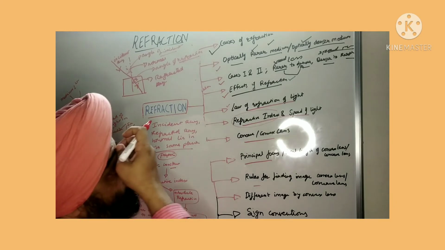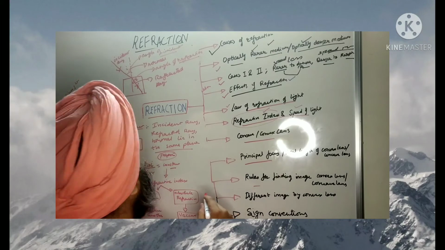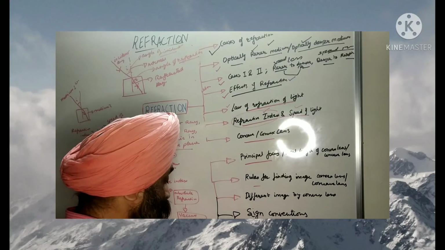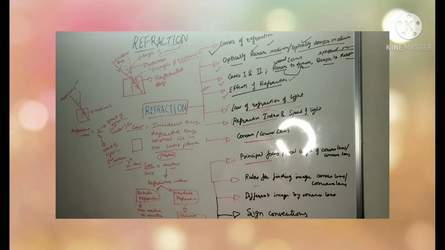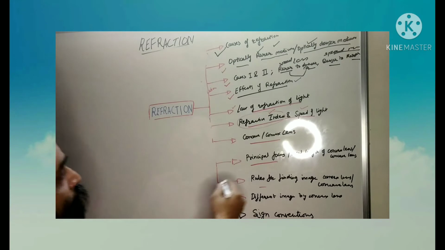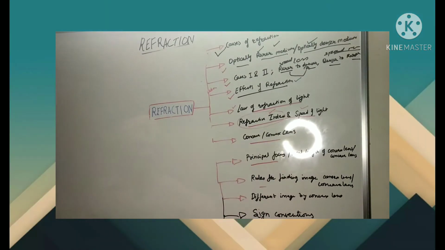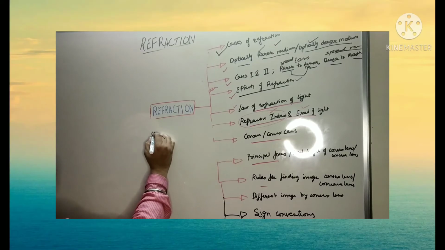Now we move on towards the speed of the light का भी हो गया हमारा और refractive index भी हो गया. Now we move on towards the concave and convex lenses. इसके बारे में थोड़ा पढ़ना पड़ेगा आपको. So firstly I will tell you about the concave lens.